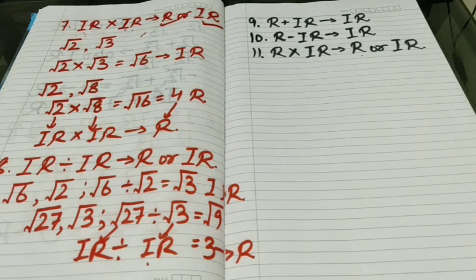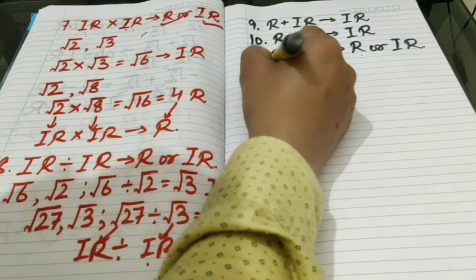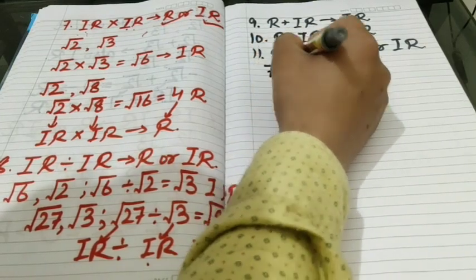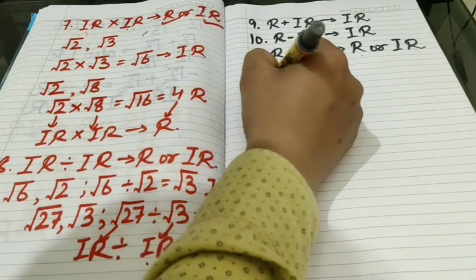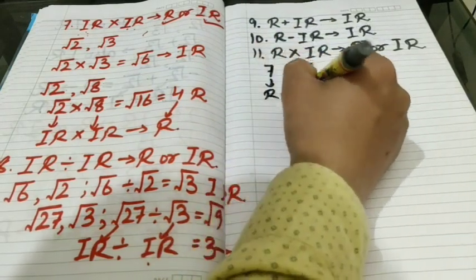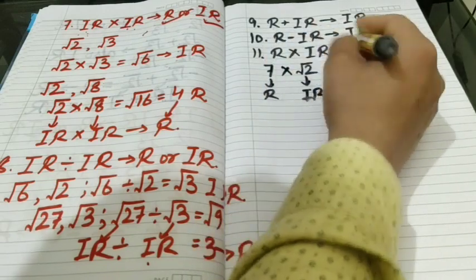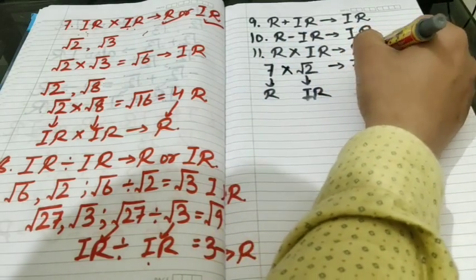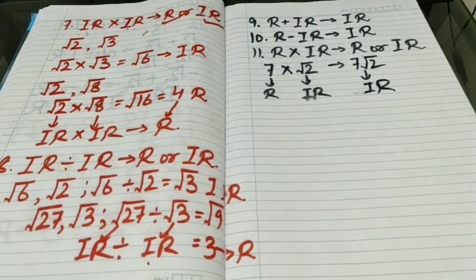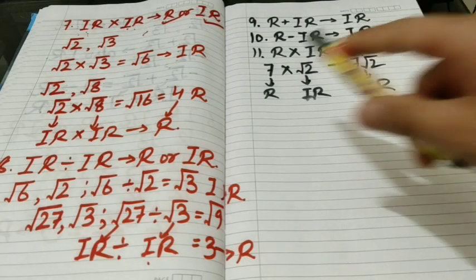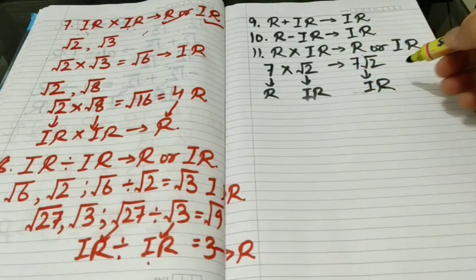Now I want to take some examples regarding this. We know that 7 is a rational number and root 2 is irrational. If we multiply these two, we get 7 root 2, which is irrational. That's why we can make the statement that product of a rational and irrational is irrational.